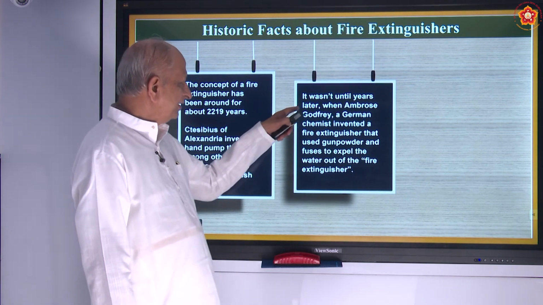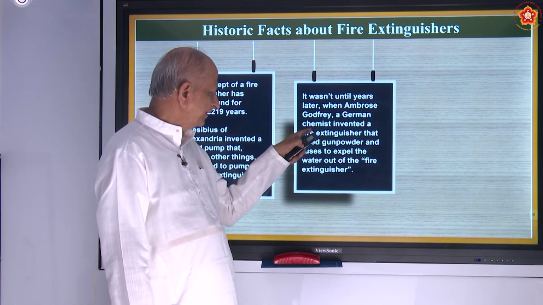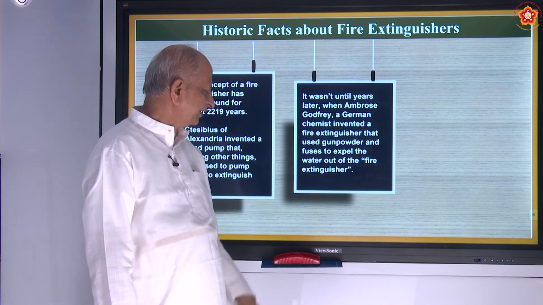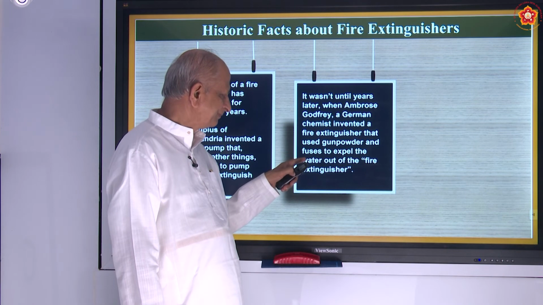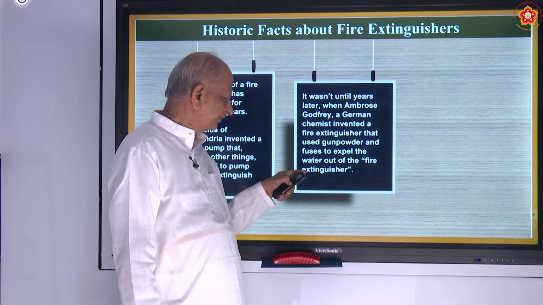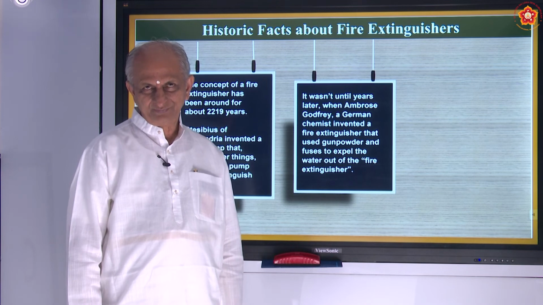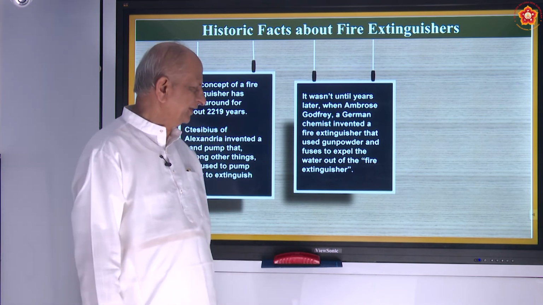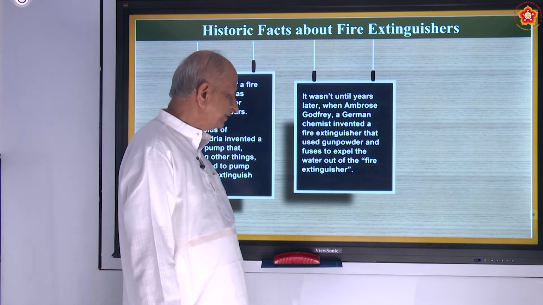It was not until years later when Ambrose Godfrey, a German chemist, invented a fire extinguisher that used gunpowder and fuses to expel the water out of the fire extinguisher. Gunpowder is a mixture of chemicals like carbon, sulfur and potassium nitrate.